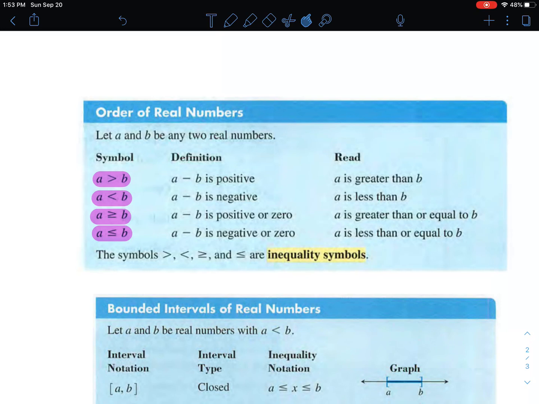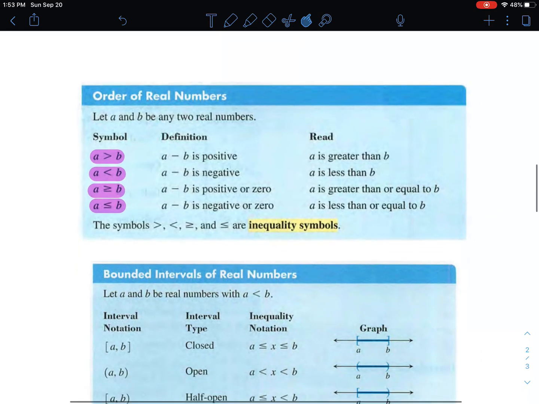A is greater than or equal to b, meaning that they could be the same, so you could get 0, but if not, you're going to get a positive answer. And then a is less than or equal to b, meaning that it's smaller or equal to, so you're either going to get negative or 0. Very simple things we probably know already.